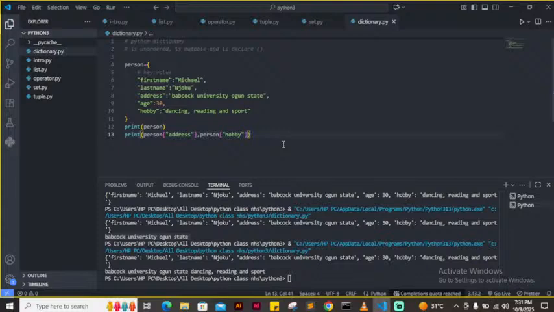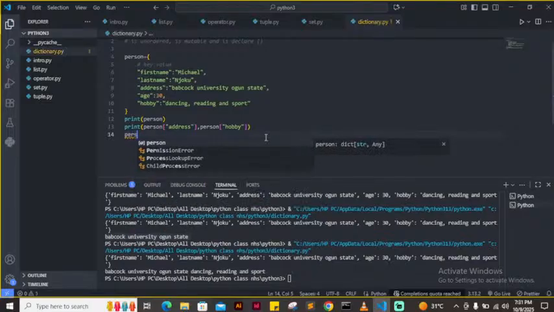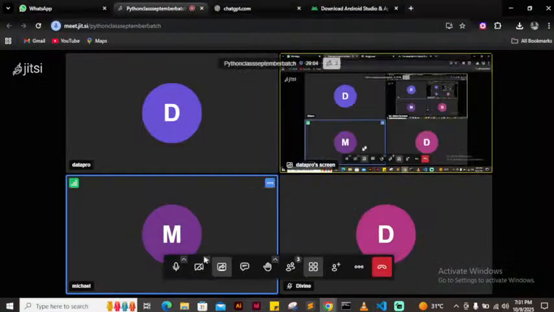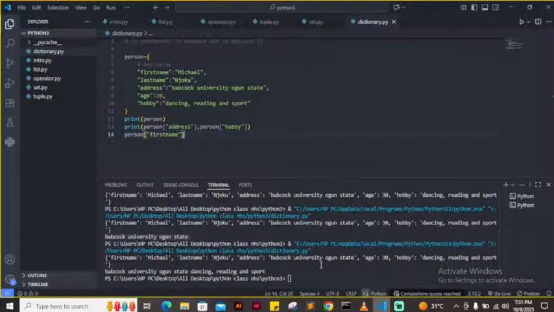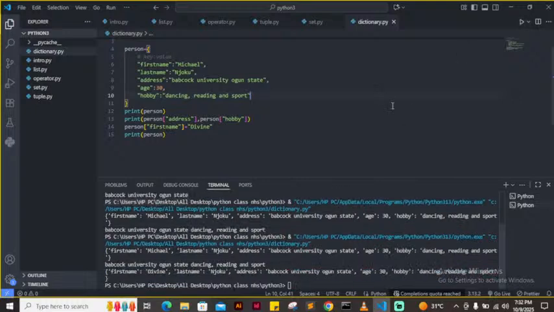So if I want to change Michael to something like Divine, I will call my dictionary name, which is person. I have first name equals Divine. Run print person. Look at what I'm going to have. If you check my dictionary now, my first name has been turned to Divine.